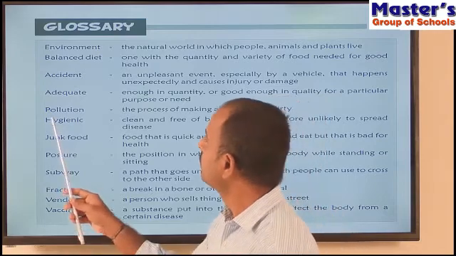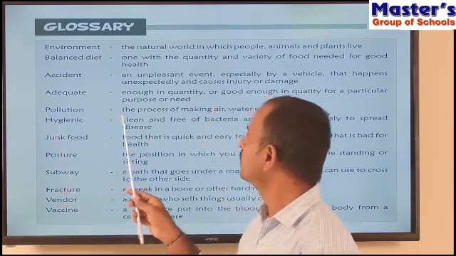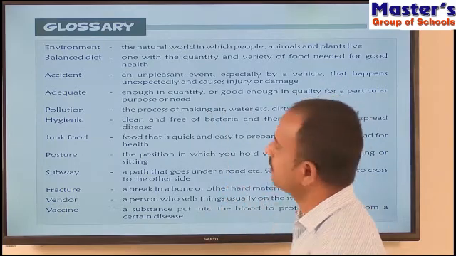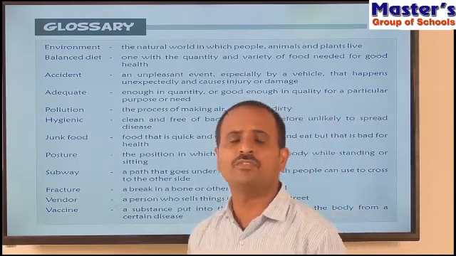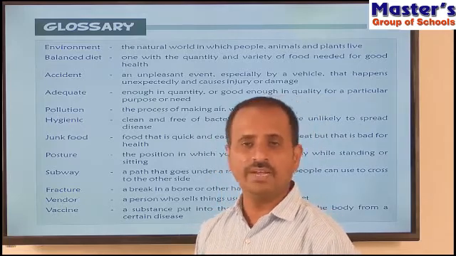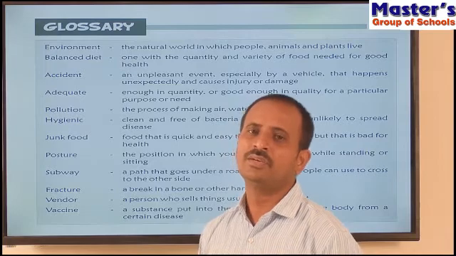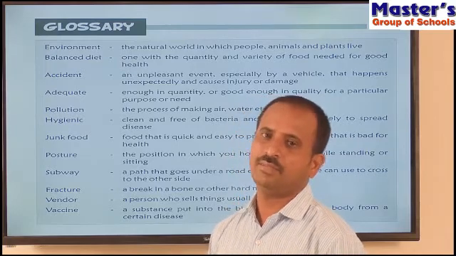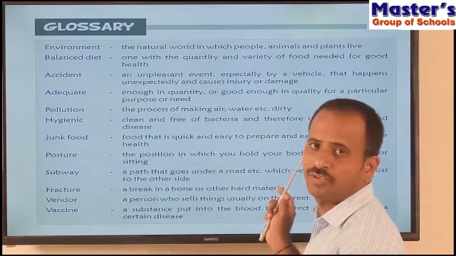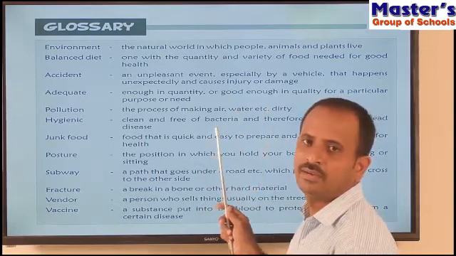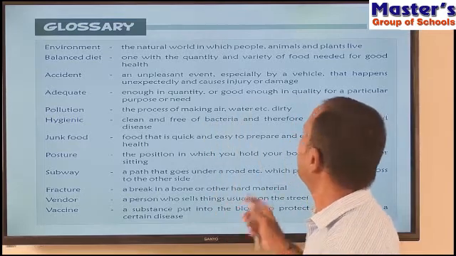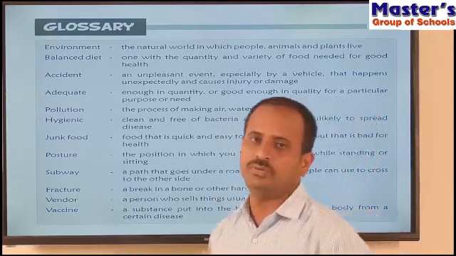You see the next one, pollution. What is pollution? The process of making air, water, etc. dirty. Children, there are different types of pollution: water pollution, air pollution, and also noise pollution. If you make the air dirty, it is called air pollution. If you make water dirty, it is called water pollution.